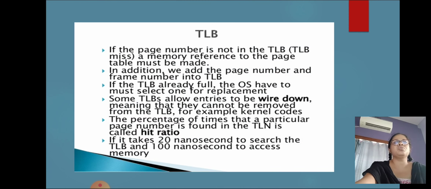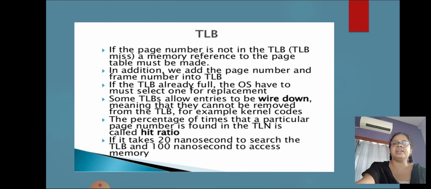Some TLBs store an address space identifier, ASID, in each TLB entry. An ASID uniquely identifies each process and is used to provide address space protection for that process. When the TLB attempts to resolve virtual page numbers, it ensures that the ASID for the currently running process matches the ASID associated with the virtual page.